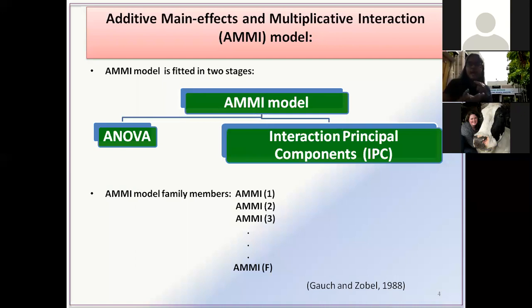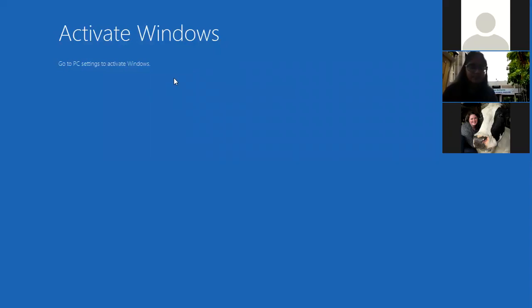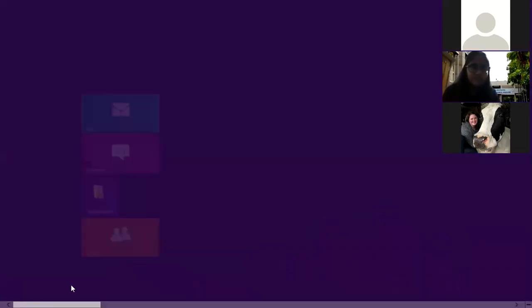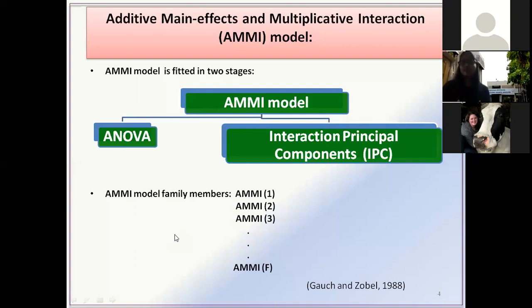AMMI model is nothing but additive main effect and multiplicative interaction, which is fitted in two stages. In the first stage, the main additive effects of the genotype and the environment are fitted using least squares in the form of analysis of variance, and the non-additive genotype by year interaction is fitted using the interaction principal components. AMMI model is not a single model. It has family members, AMMI 1, AMMI 2, AMMI 3 and so on, which are based on the inclusion of the first IPC, first 2 IPCs, first 3 IPCs and all the IPCs respectively.